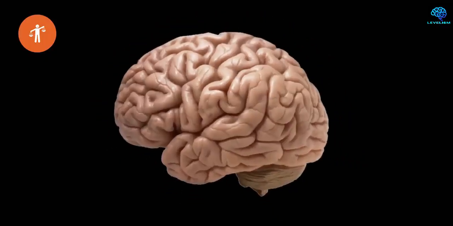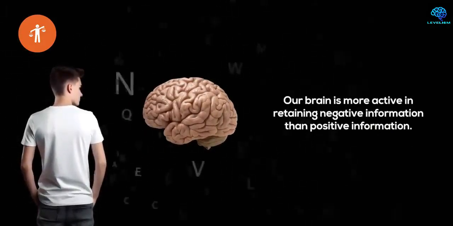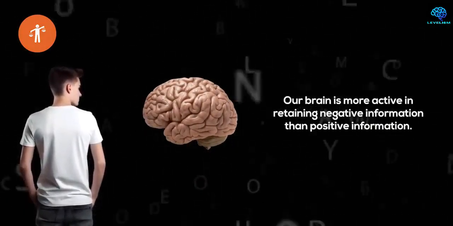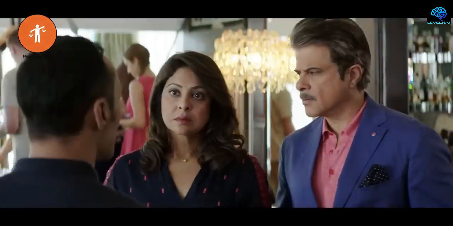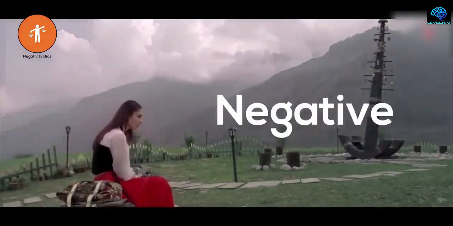Negativity bias. Negativity bias refers to our brain's tendency to focus more on negative information than positive. For example, if you're at a party where 9 out of 10 people compliment you, but one person says something negative, you'll likely remember and focus on the negative comment, ignoring the compliments.